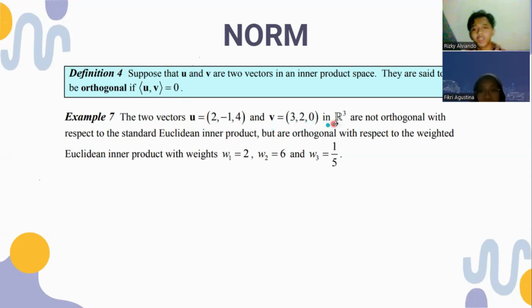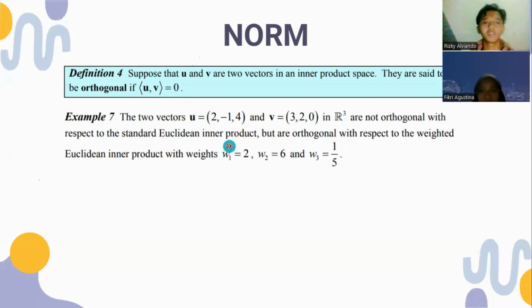In R3 these are not orthogonal with respect to the standard Euclidean inner product. That means if we multiply each element in these vectors, 2 times 3, -1 times 2, and 4 times 0, we calculate that the product of U and V is 4, which is not 0.